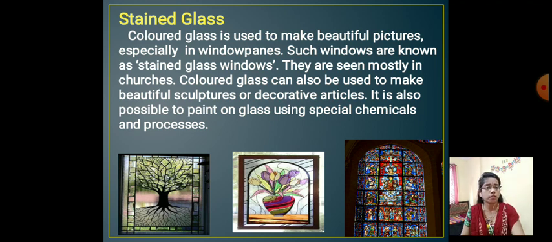With the help of stained glass we can make beautiful sculptures and decorative articles in our houses and in our surroundings also. It is also possible to paint the glass using different kinds of chemicals and processes. We can color the glass also.